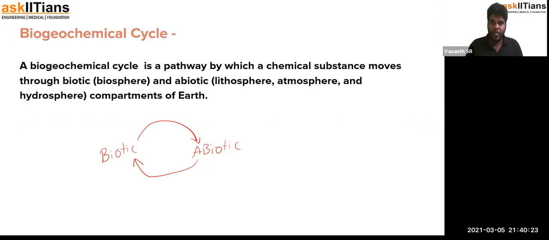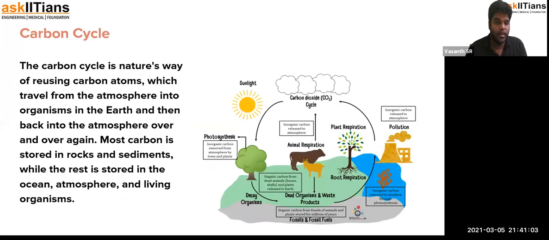If you see, the abiotic component is actually the environment, and the biotic is actually the living organism. So this is the biogeochemical cycle, the chemical cycle that happens between the earth, the surface, the abiotic process, and the living organism. That happens between the living and the non-living, or biotic and abiotic components of this very environment, and is called the biogeochemical cycle. So let's see one of the cycles, which would be the carbon cycle.